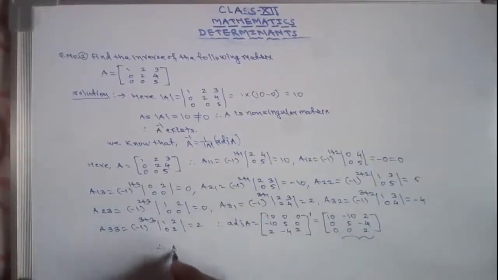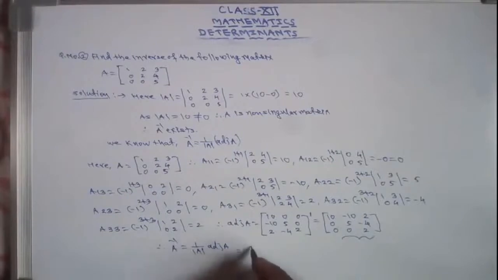Therefore A inverse equals 1 upon determinant of A into adjoint of A. This is equal to 1 upon, what is the value of the determinant? That is 10, into 10, minus 10, 2, 0, 5, minus 4, 0, 0, 2.